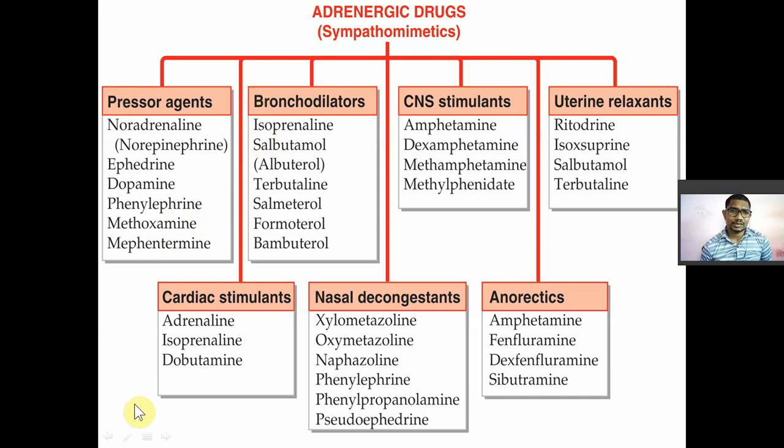Second class of your adrenergic drugs is the cardiac stimulant. Now these drugs are used to stimulate the heart muscle. So what are they? Adrenaline, isoprenaline and dopamine. They are used as cardiac stimulants in case of cardiac arrest.